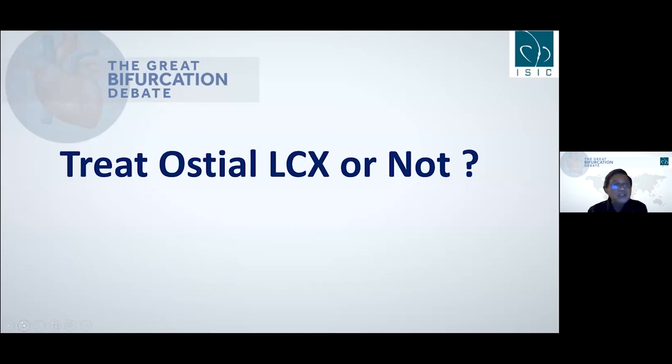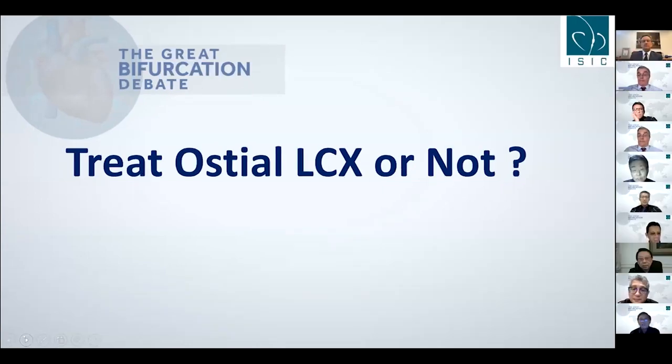Fauzi and all the moderators. I think the step-by-step provisional stenting as in EBC is very good to apply in this case. Of course, after this, I think recrossing the circ and opening up the strut to the circ may be the other option before we do kissing balloon. Thank you. Maybe there are some questions from the audience.